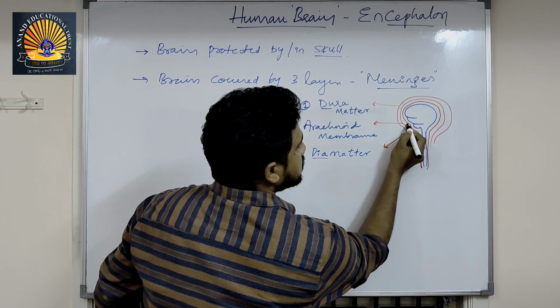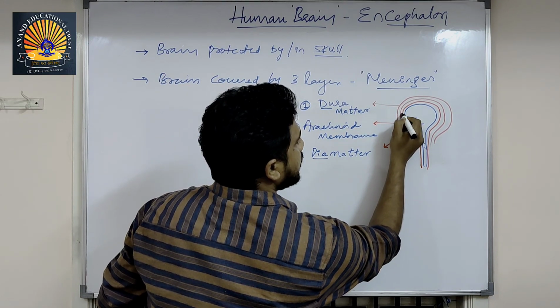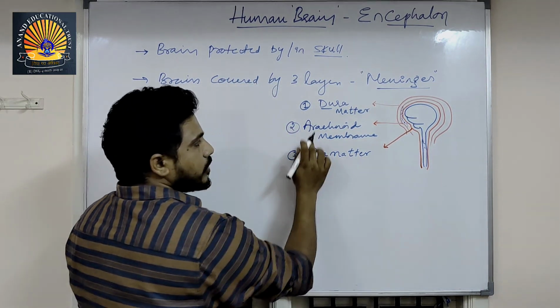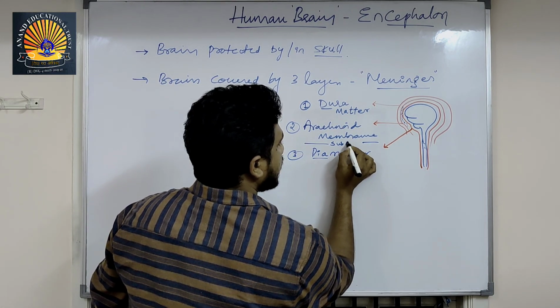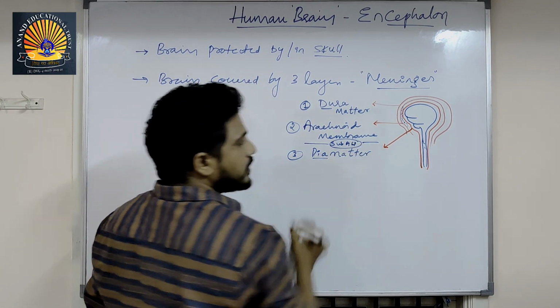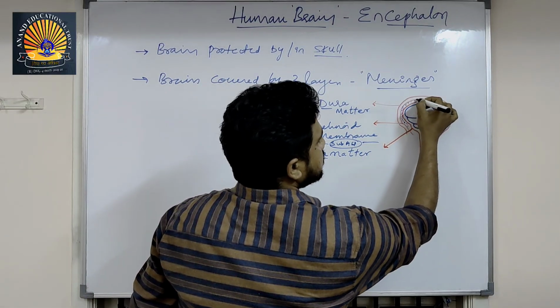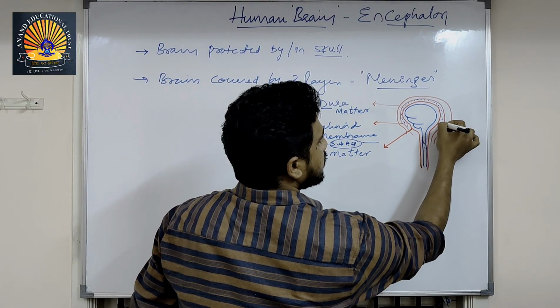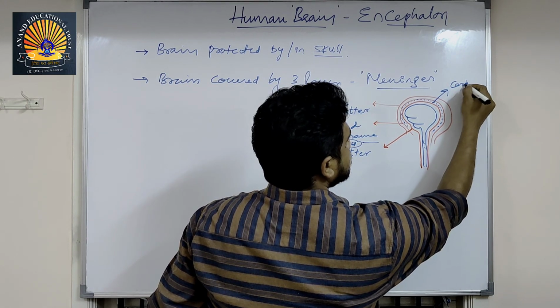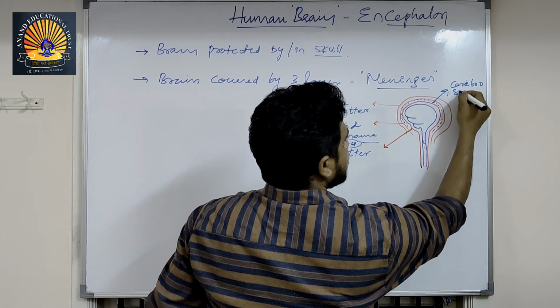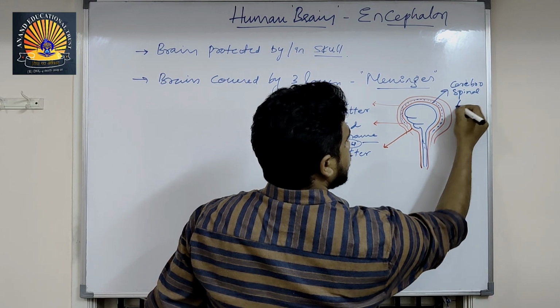Between the pia mater and the arachnoid membrane, there is a space called the subarachnoid space. In the subarachnoid space, below the arachnoid layer, there is a fluid called cerebrospinal fluid.